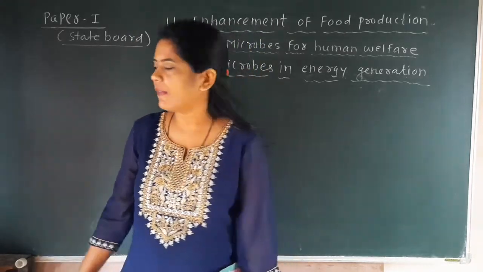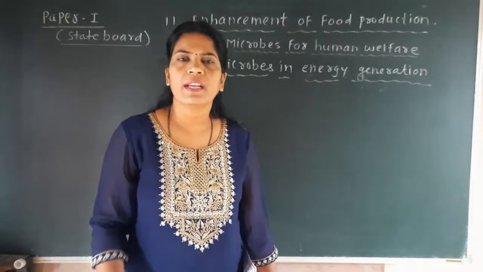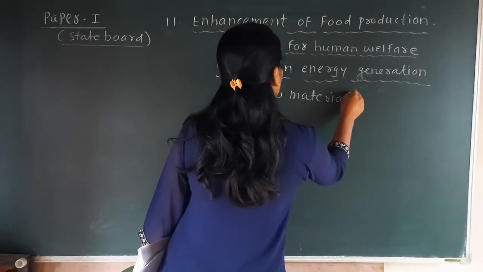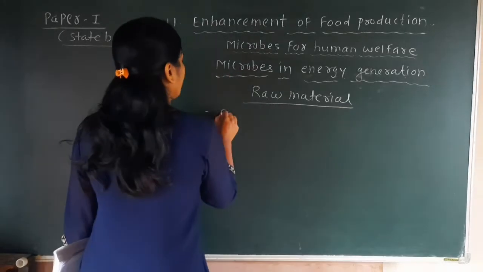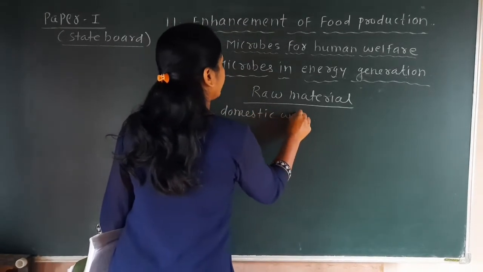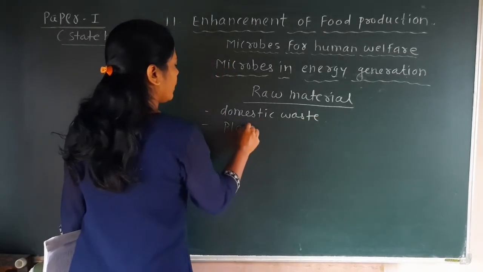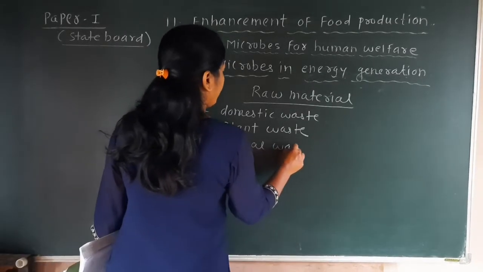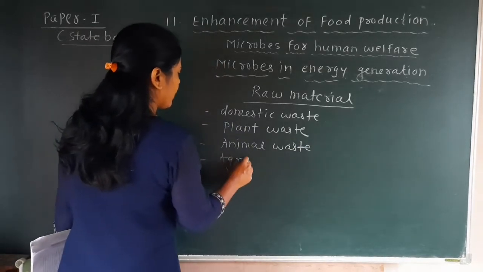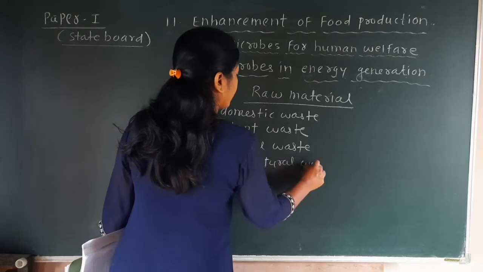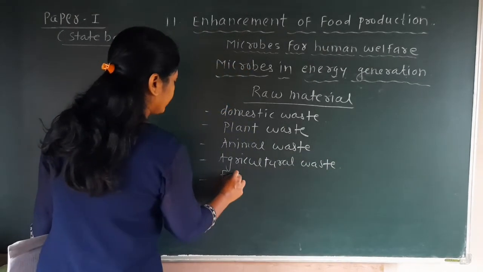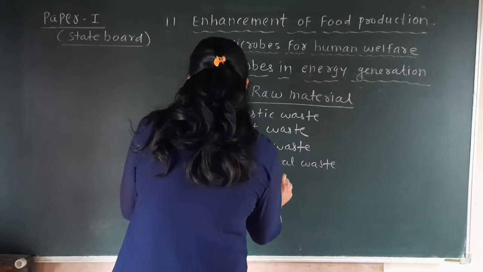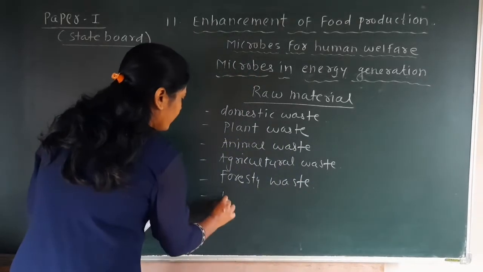This material can be easily available in our surroundings, and the raw material particularly used for that is domestic waste, plant waste, animal waste, agricultural waste, forestry waste, municipal waste.